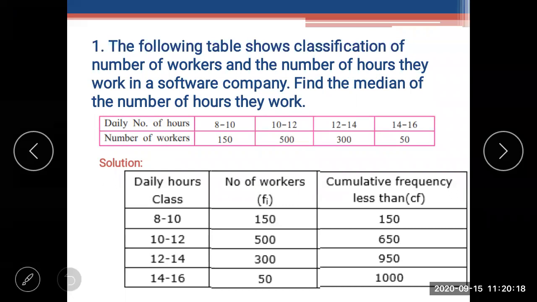In this way also you can remember it. Yes, 650 is greater than 500. So in that row, the median class will be present. Is it clear now, median class?